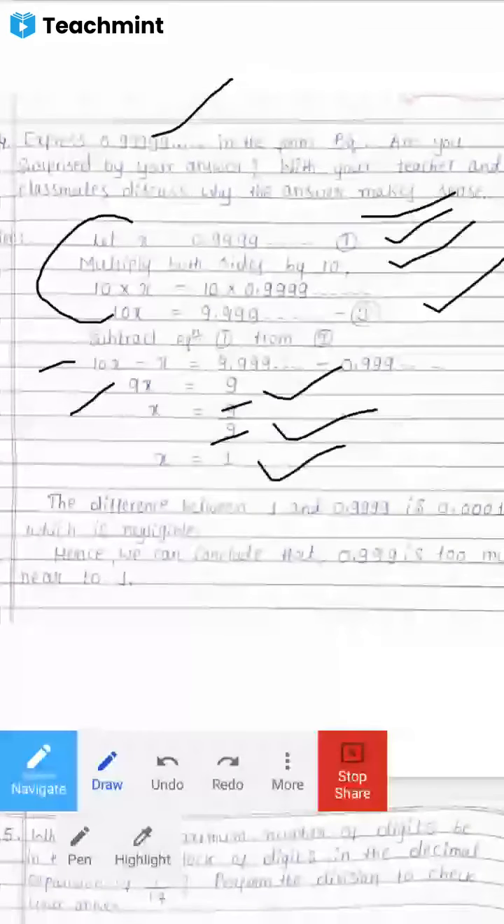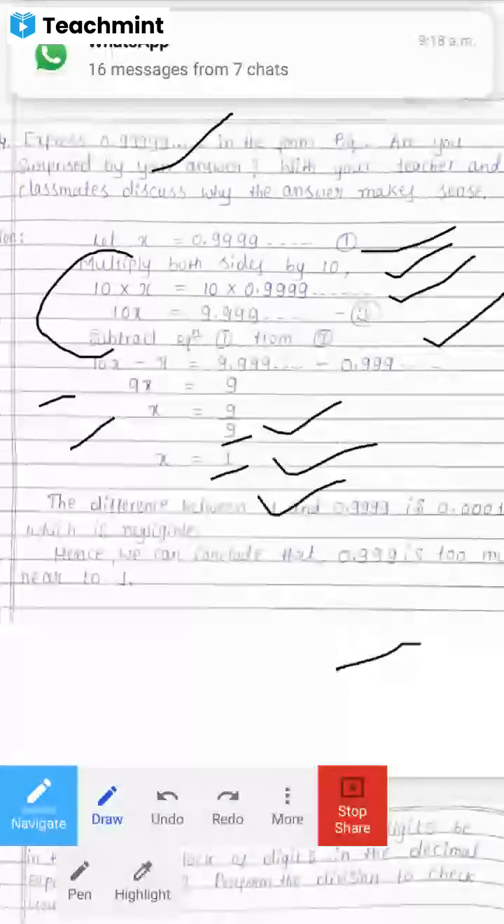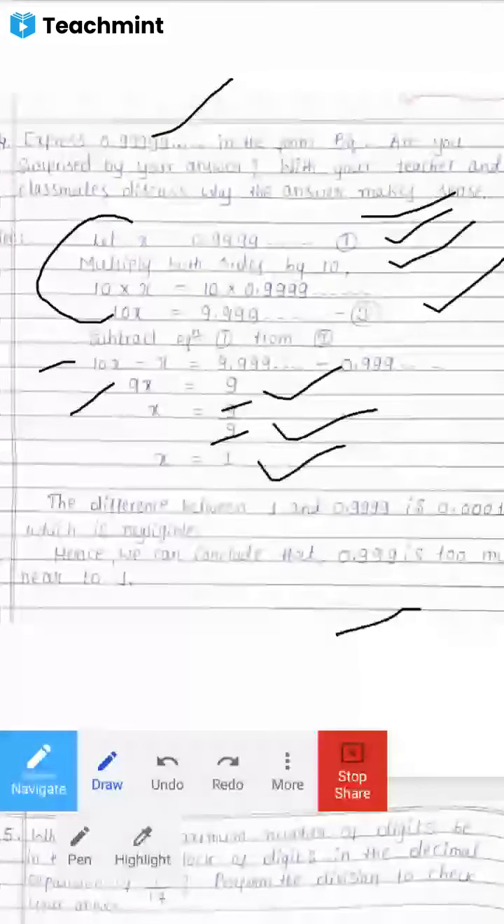Why did we get this answer, do you know? The difference between 1 and 0.999 is 0.0001. In the sense, it is a very small digit, no? Negligible. So 0.00001 is negligible. So that's why there is no difference between 1 and 0.9999. A small difference is there, but that is also a negligible difference. Hence we can conclude that 0.999 is very near to 1. So that's why we got the p by q form of 0.999 as 1.